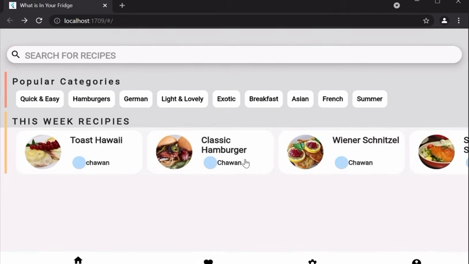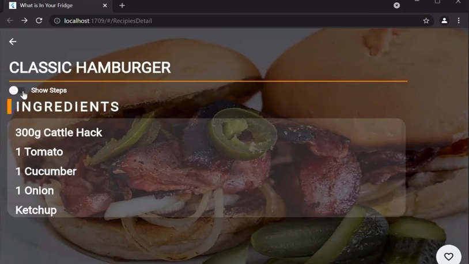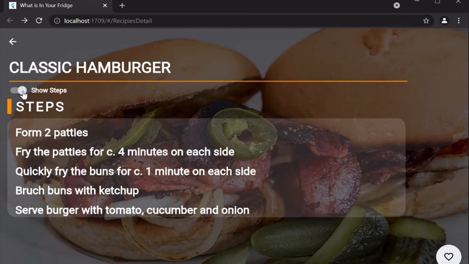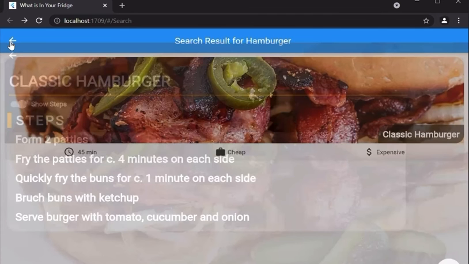They can search for the recipe, for example, hamburger. Okay, as you can see, we have hamburger and the ingredients, and they can also see the steps for making a delicious hamburger, and they can also put the recipe in their favorite, then they can find it easily.